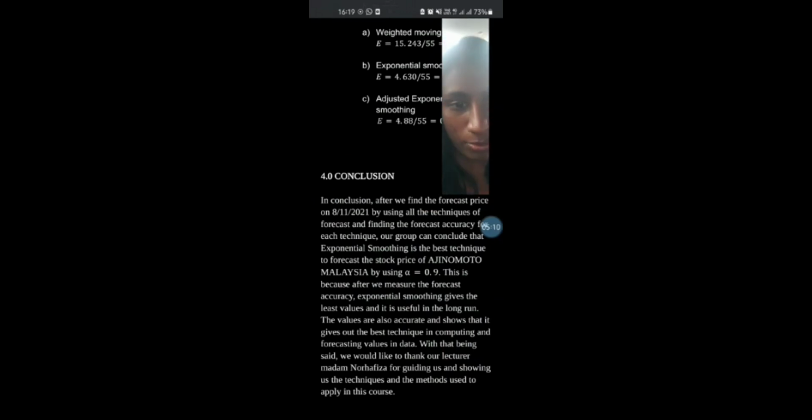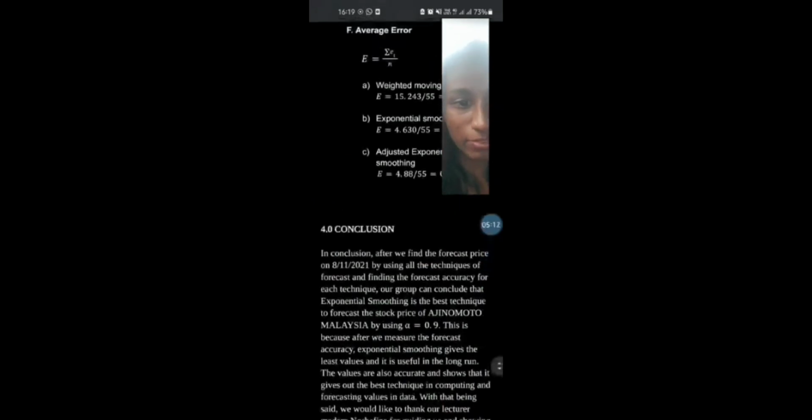So in conclusion, after we find the forecast price on 8 November 2021 by using all the techniques above and finding the forecast accuracy for each technique, our group can conclude that exponential smoothing is the best technique to forecast the stock price of Ajinomoto Malaysia by using the alpha value of 0.9. This is because after we measure the forecast accuracy, exponential smoothing gives the least values and it's useful in the long run. The values are also accurate and show that it gives the best technique in computing and forecasting values in data.